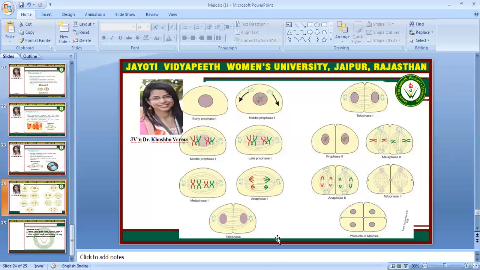These two haploid cells go to the meiosis second stage, and go into prophase second. Again, similar events occur: the nuclear membrane disappears, the nucleolus disappears, centrioles arrange at their respective poles, and spindle fibers are generated. Then the cells go into metaphase second, where these recombinant chromosomes arrange on the metaphase plate.